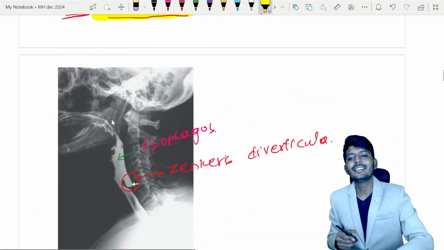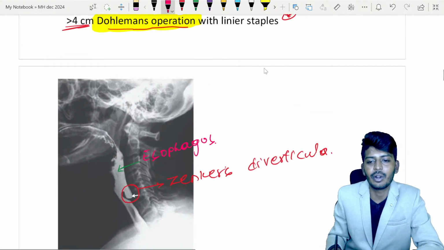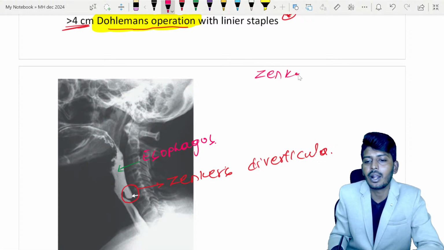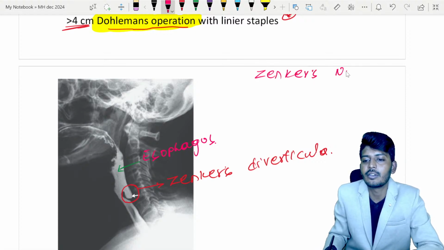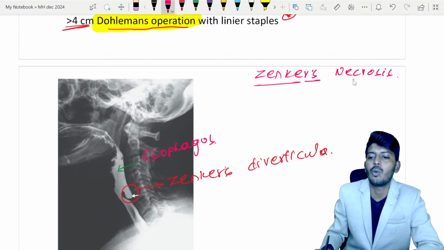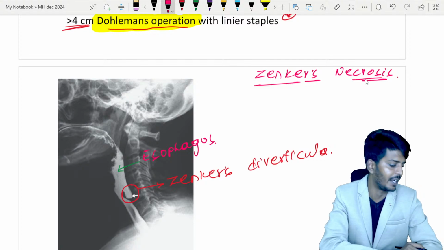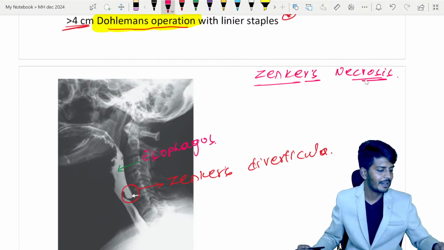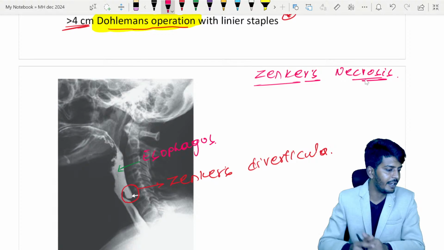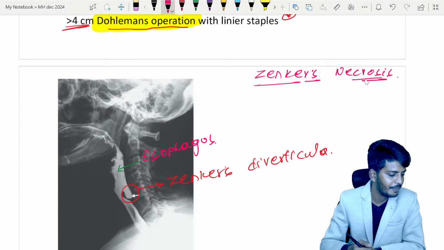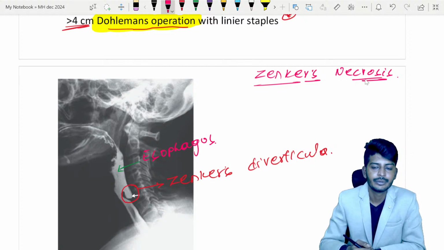The diverticula would look something like this. Since we remember the Zenker's diverticula, you might have heard one more thing called Zenker's degeneration, also called Zenker necrosis. Which area? What type of necrosis? In which disease can you find it? Come on, tell me quickly. I'm waiting for your responses. Let's see. Come on, guys.